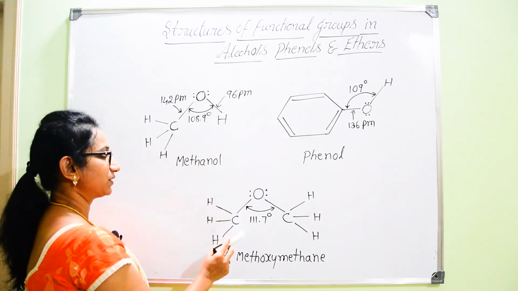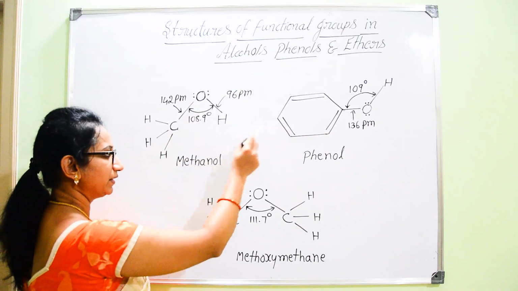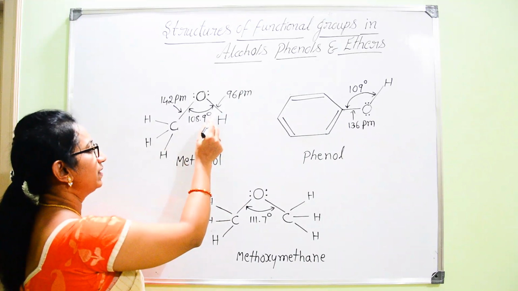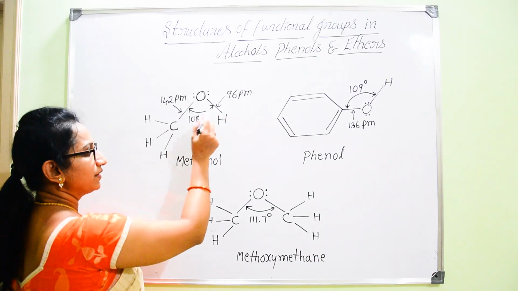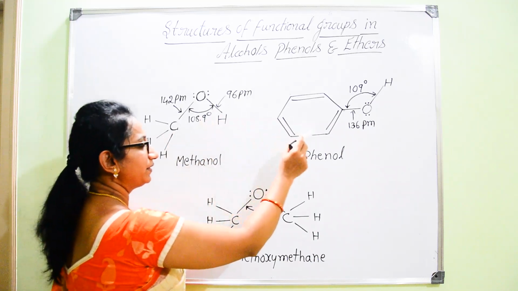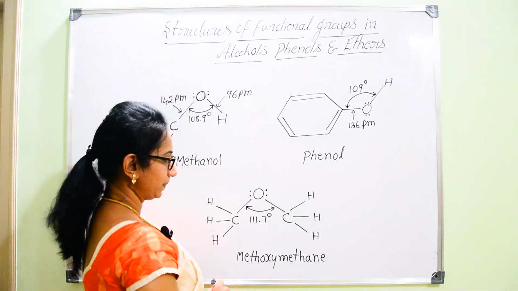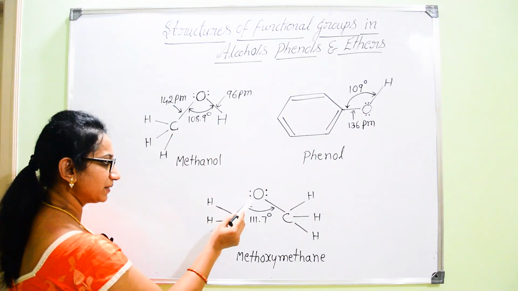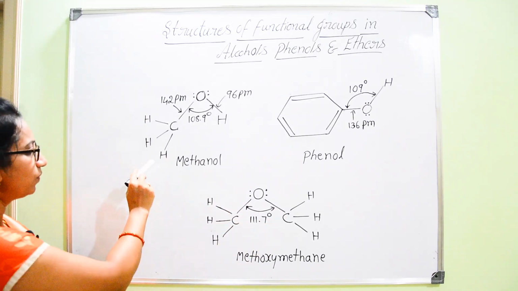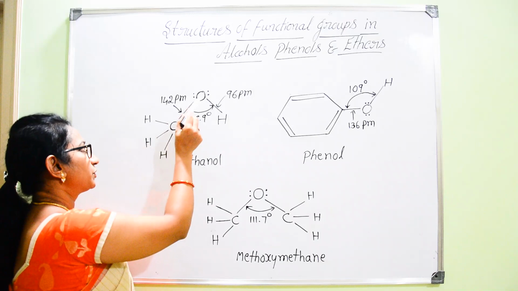Now, if you look into the structures, we can find the arrangement of carbon, hydrogen along with the hydroxyl group in all these three cases. There will be slight differences in the bond angles. Between C-O and O-H there will be a bond angle, here there will be a bond angle between O-H and C-O of this aromatic ring, and even in this case there will be a bond angle between the C-O bond and C-O bond on either side. Now let us start with methanol. In this methanol, the CH3 group is attached with the OH group.